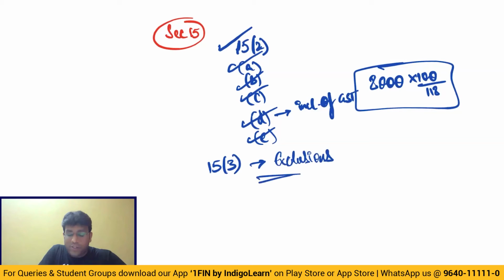And there are only two exclusions, guys. Number one, discount recorded in the invoice. And under GST law, there is no difference between turnover discount, quantity discount, trade discount, and all. Discount is a discount. That's it. So what is the first one?